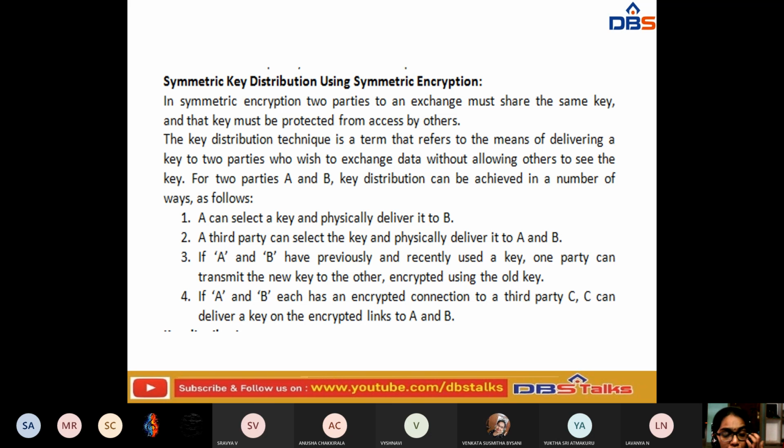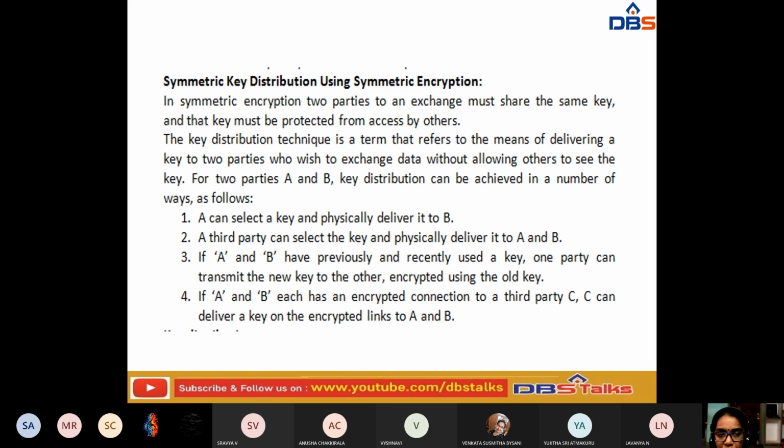Either A or B can use that key, and the next key can be generated and encrypted using the old key. If A is using the old key, then the new key is encrypted using that old key itself.